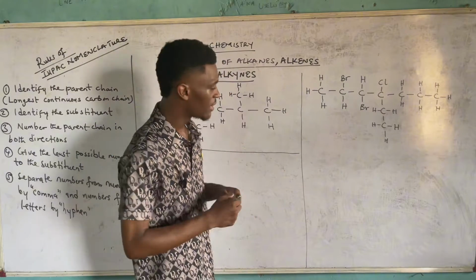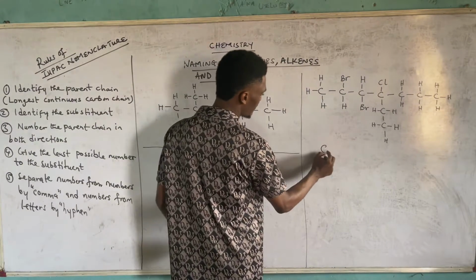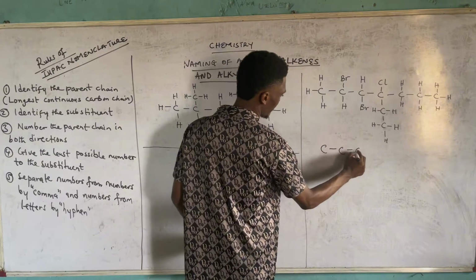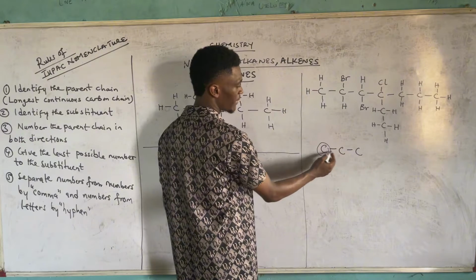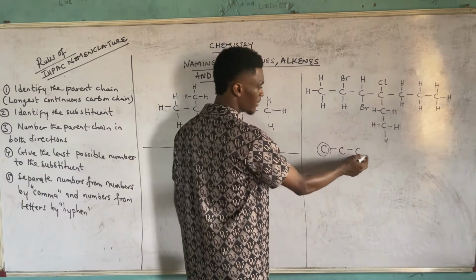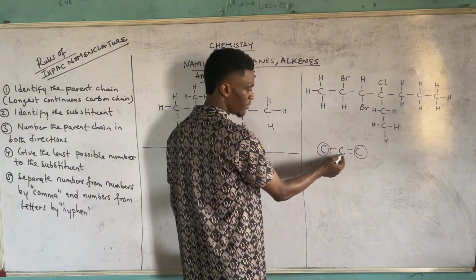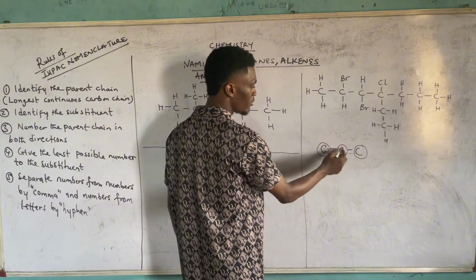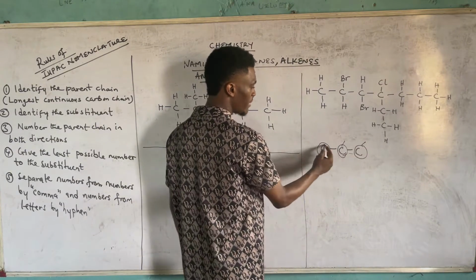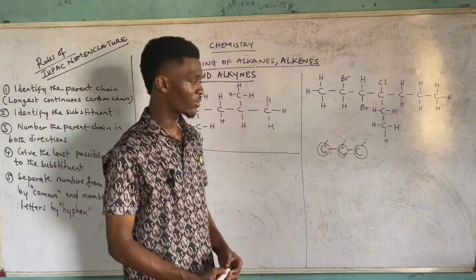And what does that mean? If I have this kind of link, this is a primary carbon because it's only connected to 1 carbon. This is also another primary carbon, it's only connected to this carbon. But the one in the middle is connected to 2 carbons. So you call this secondary, this is primary, this is primary. So that's how it works, alright?